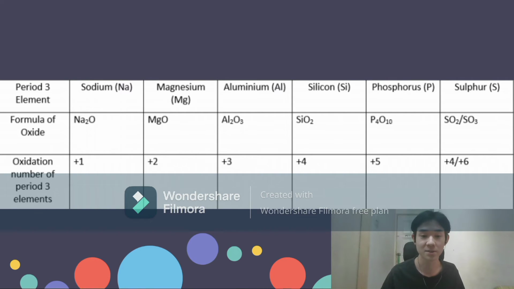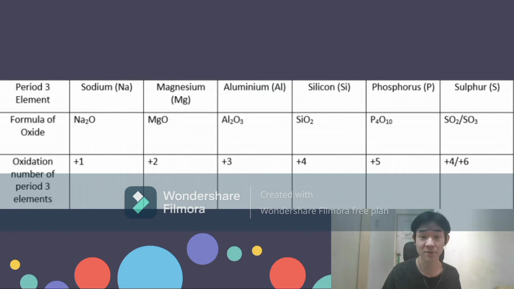So, why does this happen? Well, the difference in oxidation number is mainly due because of the valence of electron in the element itself. As for sodium, sodium has an oxidation number of +1, and this is because there is only one electron located at the outermost shell of sodium atom. Whereas magnesium has oxidation number of +2, and this is because there are two electrons located at the outermost shell of the magnesium atom. For aluminium, aluminium has an oxidation number of +3, and that is because there are 3 electrons located at the outermost shell of aluminium atom.